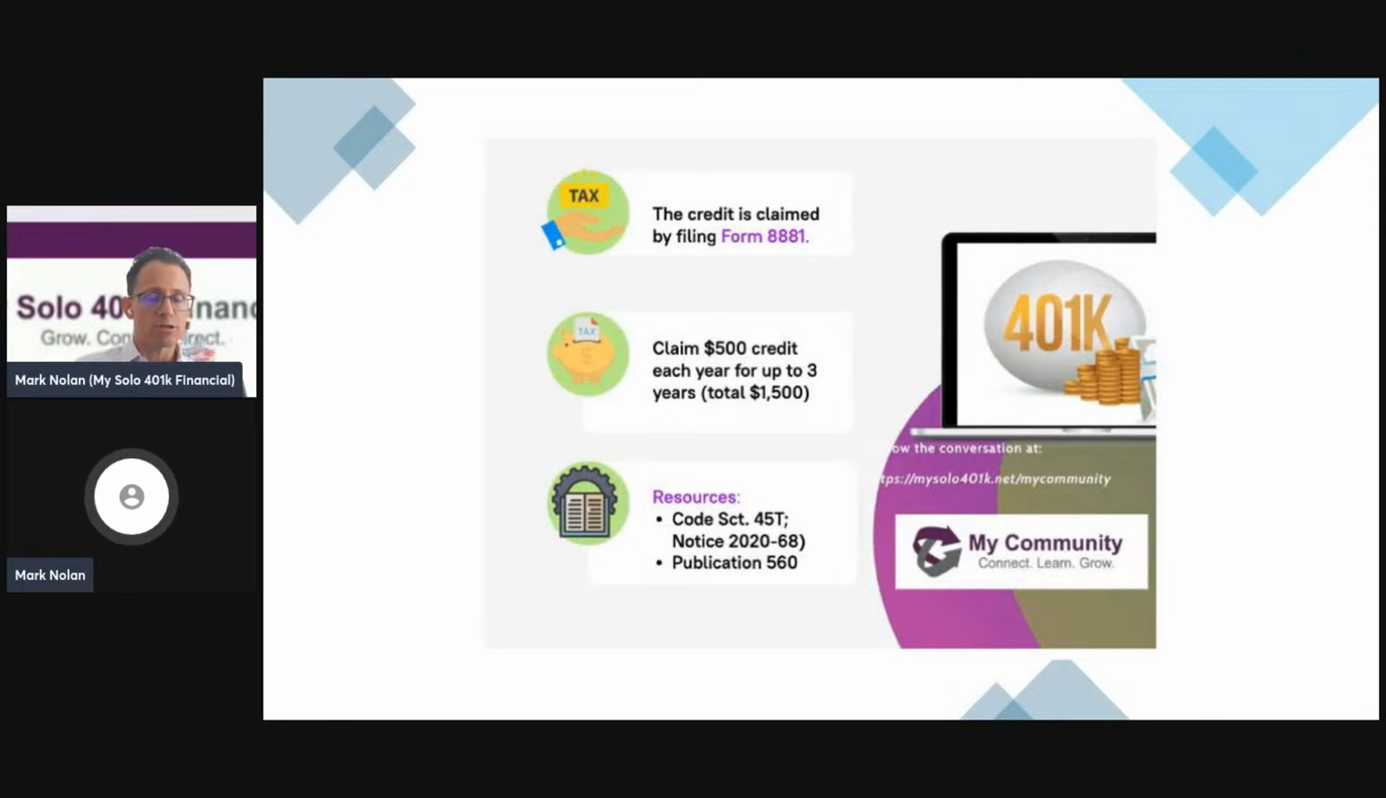Sole proprietorships also qualify because, again, the self-employed business can be an LLC, S-corp, or sole proprietorship. So you still qualify for this auto contribution credit as well if your self-employed business is a sole proprietorship. And you can learn more about that auto contribution credit under code section 45T.